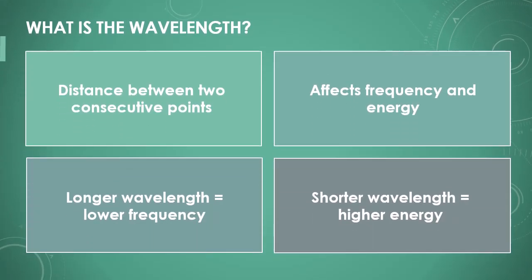Wavelength is the distance between two consecutive points of a wave that are in the same phase. For electromagnetic waves, the wavelength can be very large or very small. A longer wavelength generally means a lower frequency and lower energy. Short wavelengths, on the other hand, have a high frequency and carry more energy.